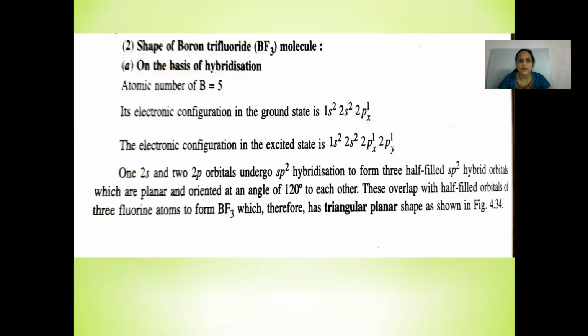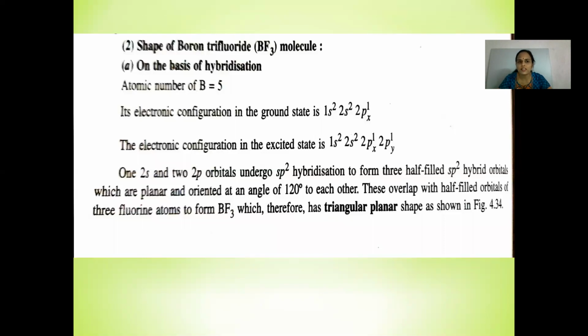Let's discuss the shape of the boron trifluoride molecule, that is the BF3 molecule. On the basis of hybridization, the atomic number of boron is 5 and its electronic configuration in the ground state is 1s2 2s2 2px1, and its electronic configuration in the excited state is 1s2 2s1 2px1 2py1.